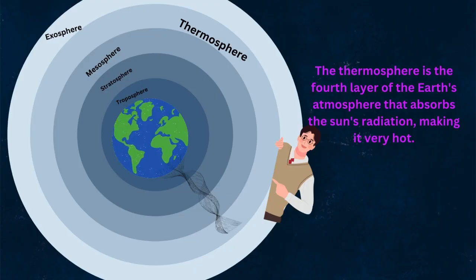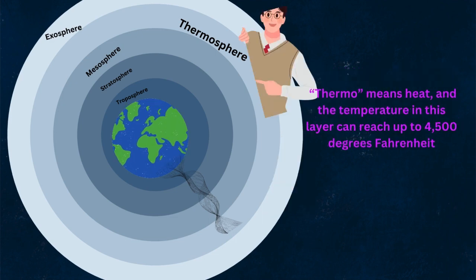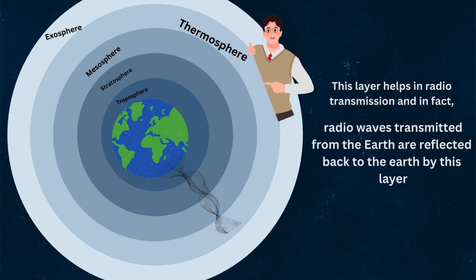Next layer is thermosphere. The thermosphere is the fourth layer of the Earth's atmosphere that absorbs the sun's radiation, making it very hot. Thermo means heat, and the temperature in this layer can reach up to 4,500 degrees Fahrenheit. This layer helps in radio transmission and in fact, radio waves transmitted from the Earth are reflected to the Earth by this layer.